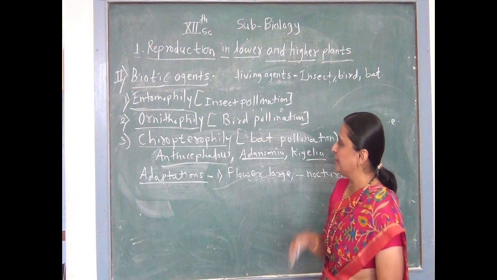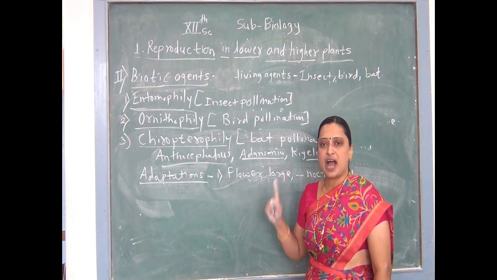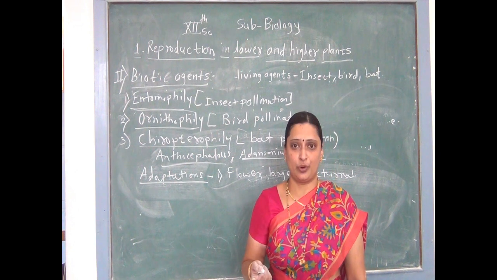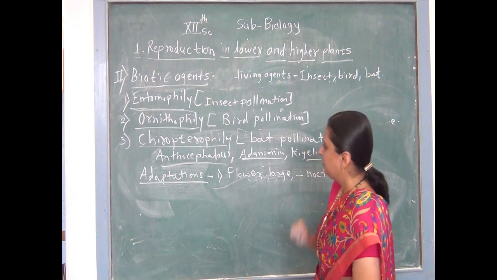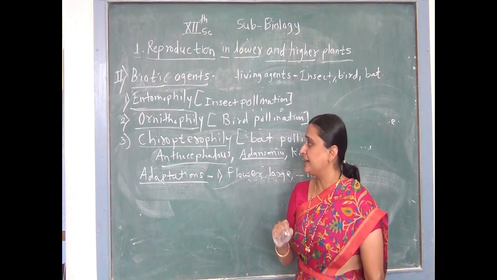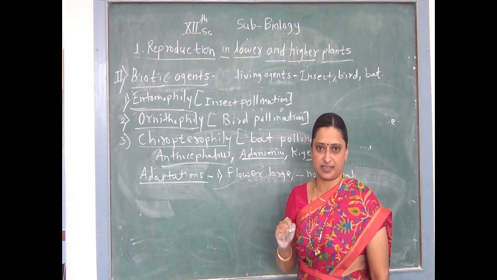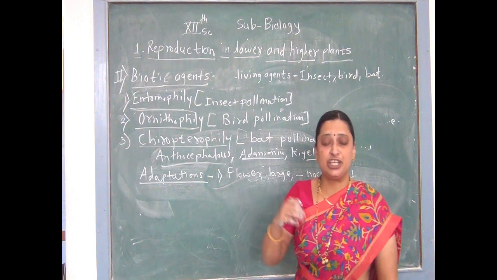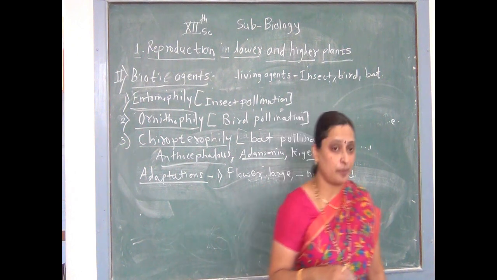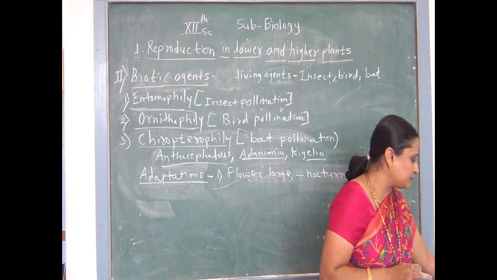What is the second adaptation of chiropterophily? The flowers emit a rotten fruit-like, fermenting fruity odor. Due to such an odor, the bats are easily attracted towards such plants, that is chiropterophilous plants. The nectar is huge in amount. Stigma is also sticky. These are the common adaptations of chiropterophily. These are explained in our textbook.